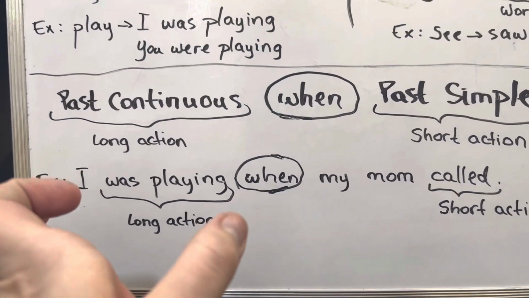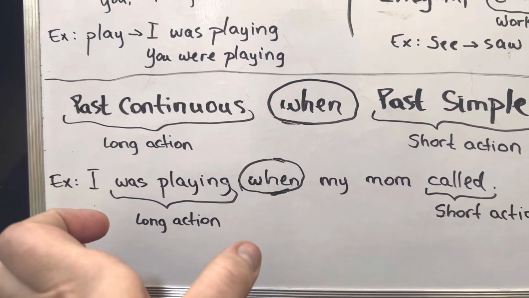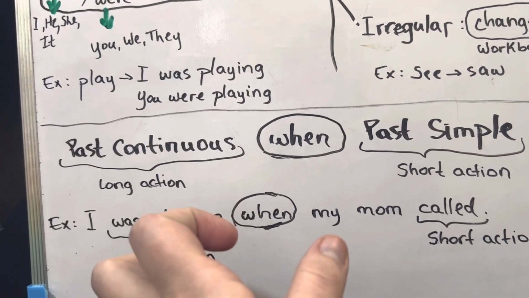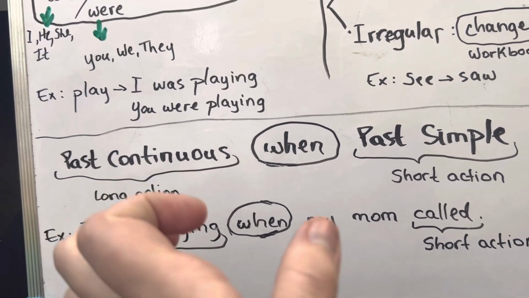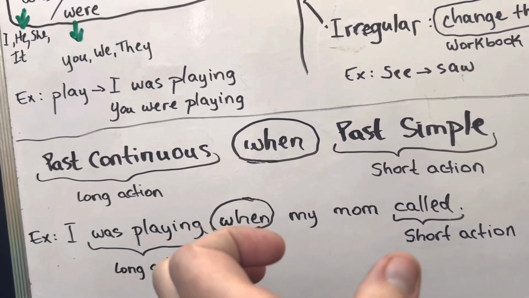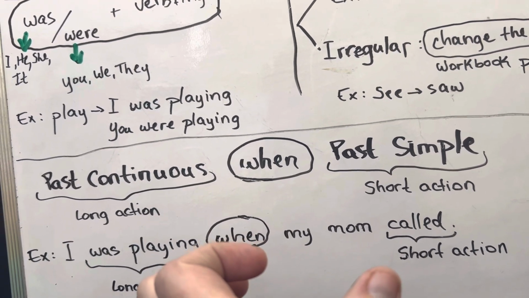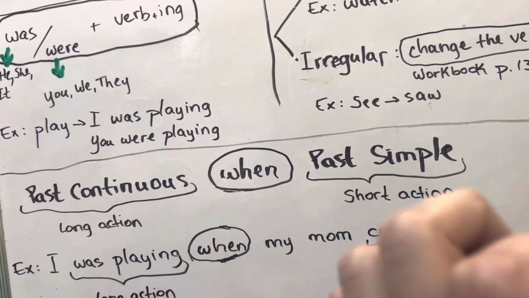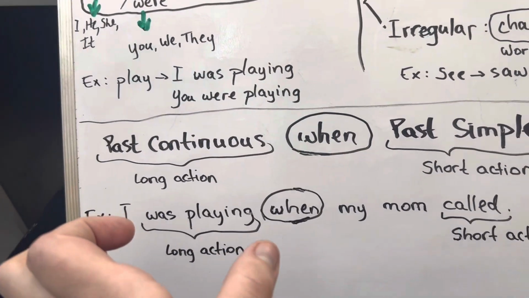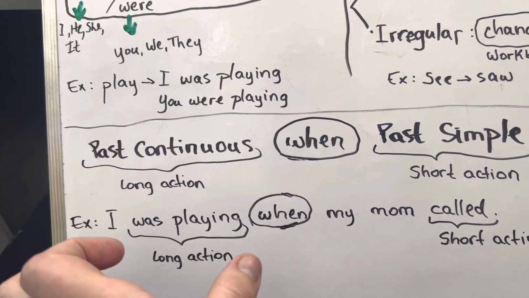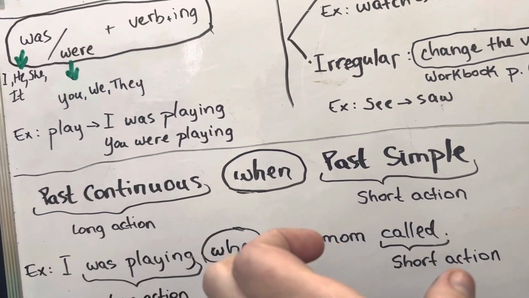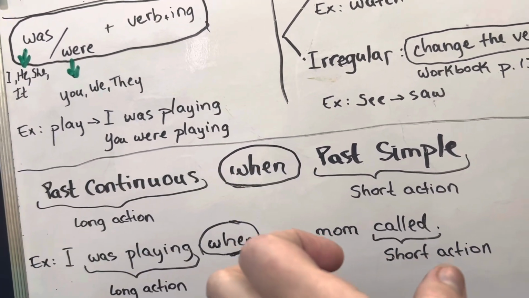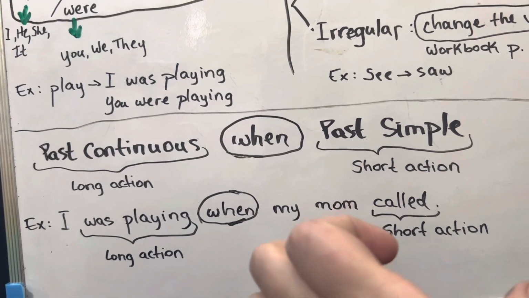So let's look at our example. I was playing is past continuous, so our long action. When, don't forget to add when in the middle. When, what happened? A short action happened that interrupted the long action. So I was playing when my mom called. So you're doing something for a period of time. For example, was playing when something else happened and it stopped your long action. What happened? My mom called. So this is the short action.